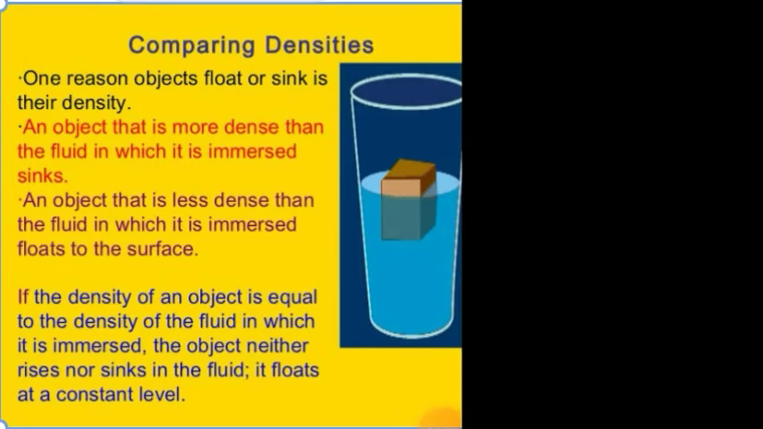Now once again let's have a look at the 3 points. If an object is more dense than the fluid in which it is immersed, it will sink. If the object is less dense than the fluid in which it is immersed, it will float. And if the density of the object is equal to the density of the fluid, then it will neither sink nor float. It will be just below the surface of the fluid.